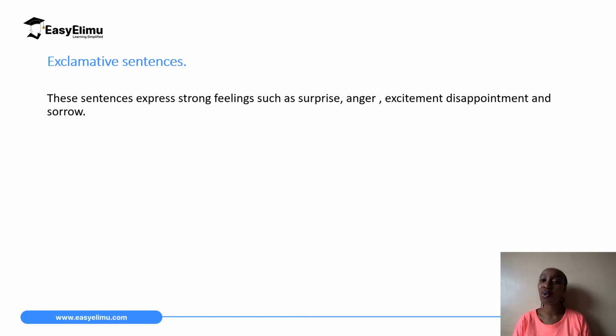If you say, "What a pity." When you say, "You are so frustrating," you see the different emotions. Those are what we call exclamative sentences.